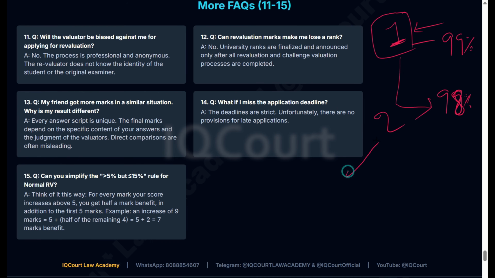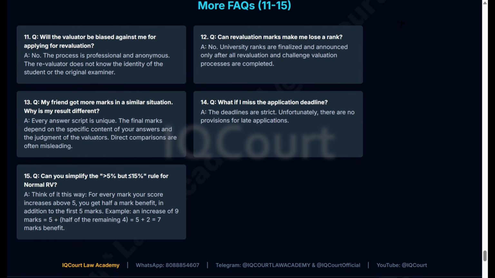If that person applied for revaluation and got 99.5%, then that person will become number one. So they will finalize the ranking after the revaluation and challenge valuation process is complete. Whatever score and ranking you got before this process is temporary. After the revaluation, you will know whether you are number one or number two in your college or in Karnataka. Okay.